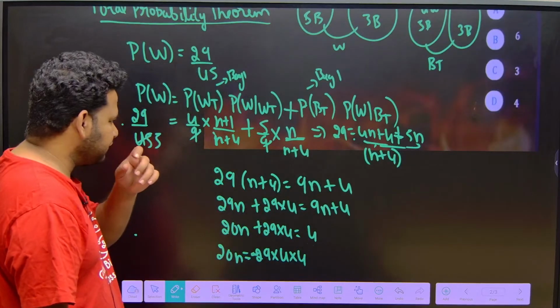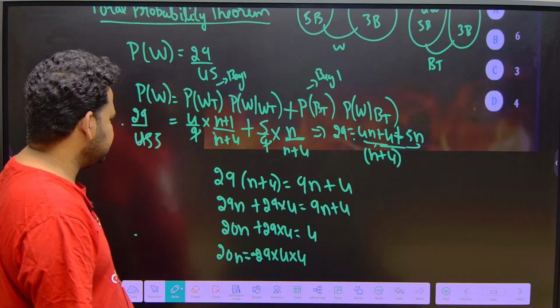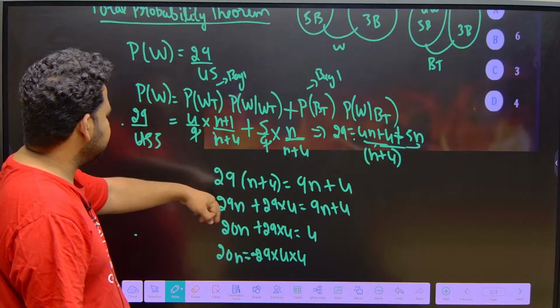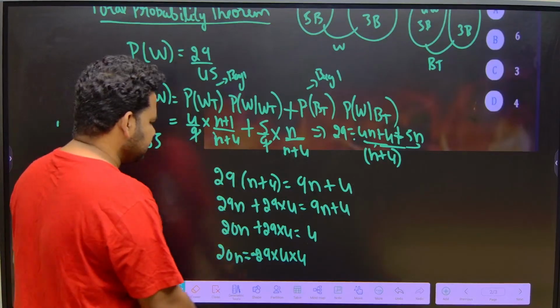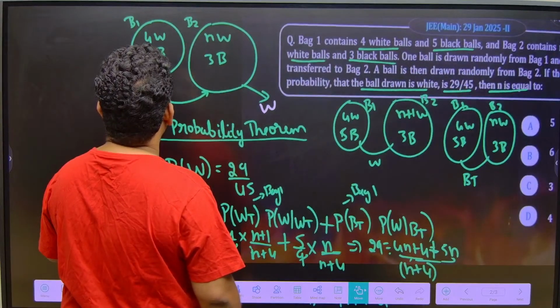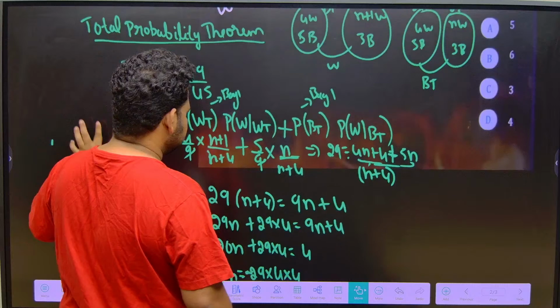So this will become what, friends? N we should get it, correct na? So here have we done any mistake? No, 4 by 9 is correct. Here it is 5 by 9, correct na? 4 by 9, 4 by 9 is what? Here it is 5 by 9, okay, done. So this is what we have.